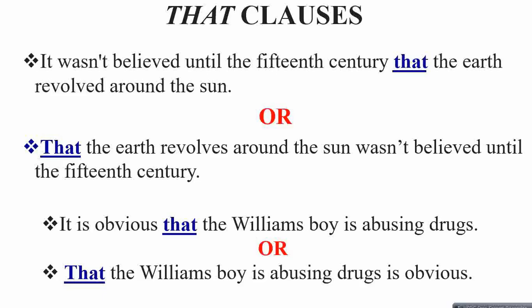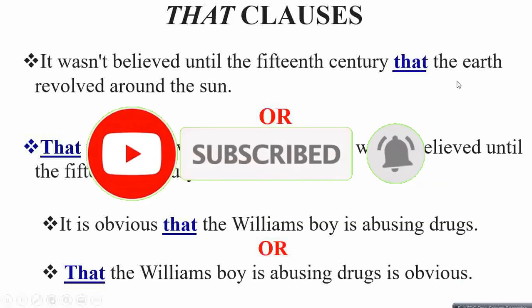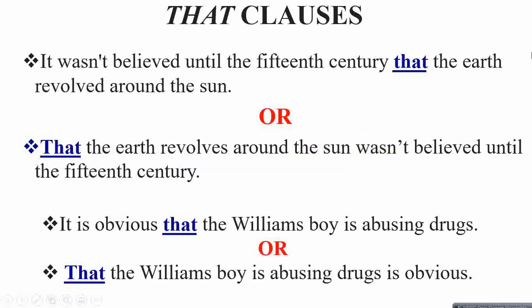It wasn't believed until the 15th century that the earth revolved around the sun. Now this is another clause with that, so bring that clause initially to the beginning: that the earth revolves around the sun. Now this is the verb of this part. Wasn't believed until the 15th century, and this is the second verb. Another example: it's obvious that the Williams boy is abusing drugs, or that the Williams boy is abusing